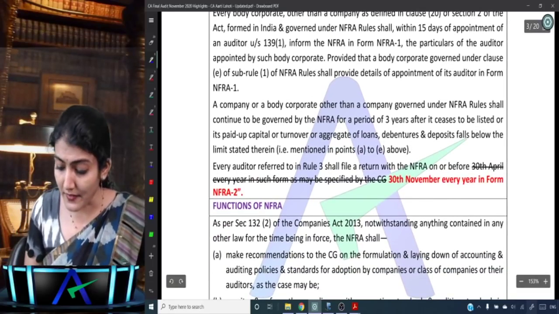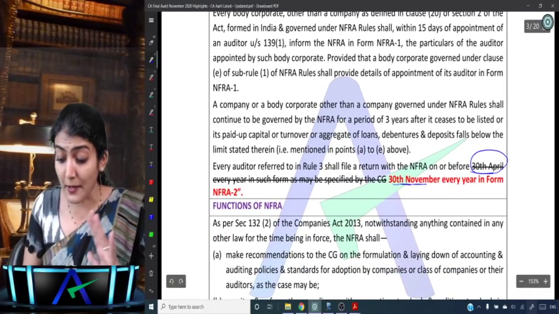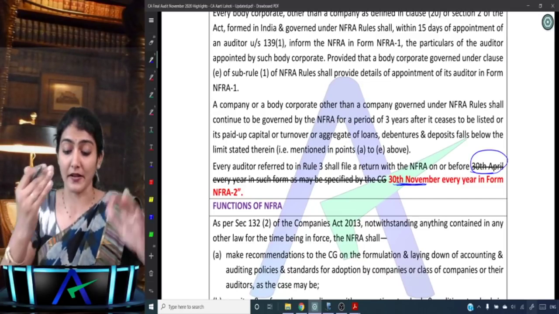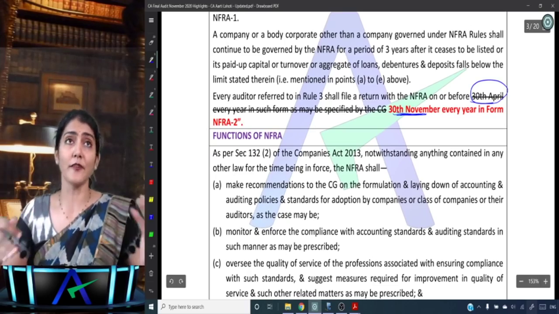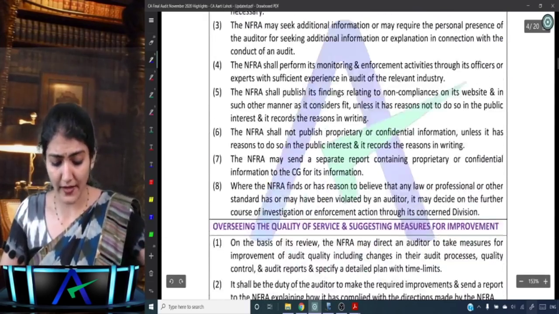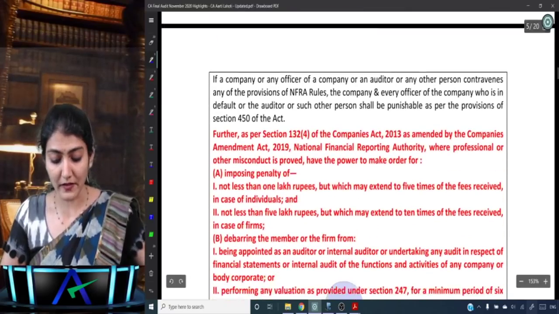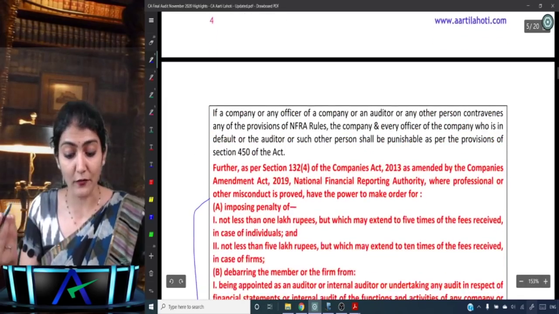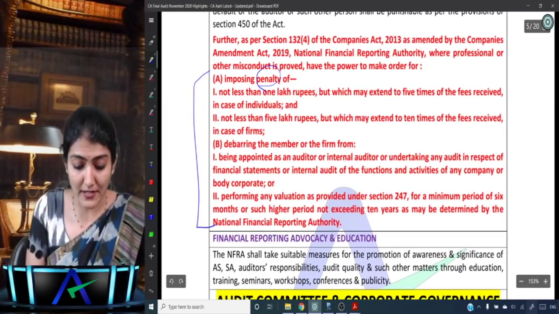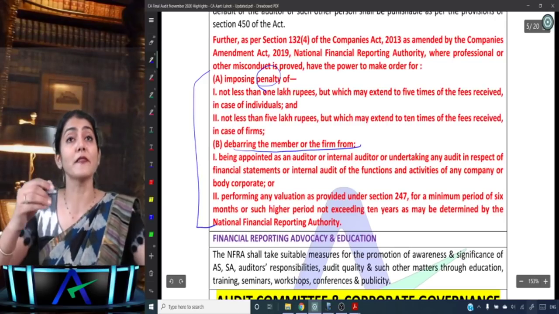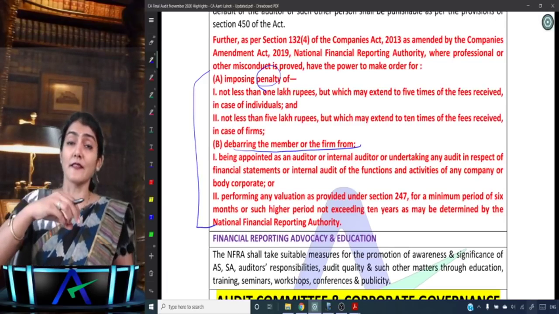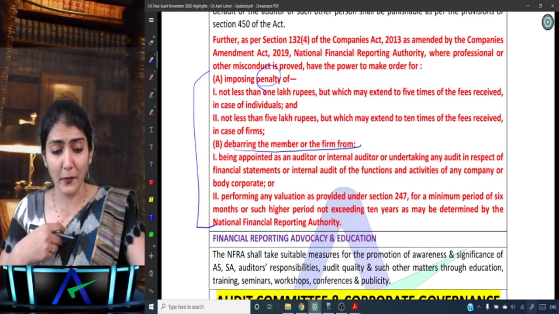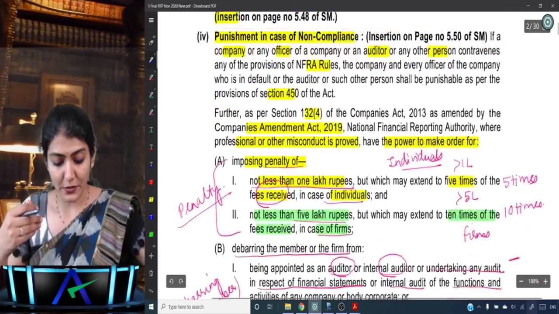And then I've told you that this 30th April has now become the 30th November. Earlier it was the 30th April; now it has been replaced by the 30th of November. The rest of the functions of the NFRA continue to be the same. And the punishment in case of non-compliance I have already discussed with you. What is the penalty? And also debarring the member or the firm for not less than 6 months, which may extend up to 10 years. Is it clear to everyone?